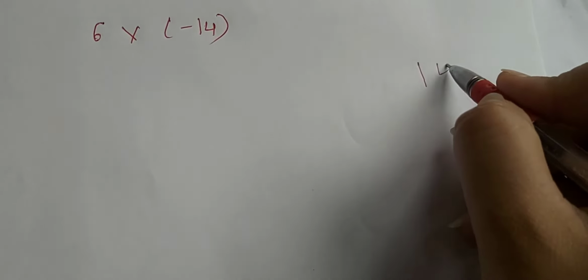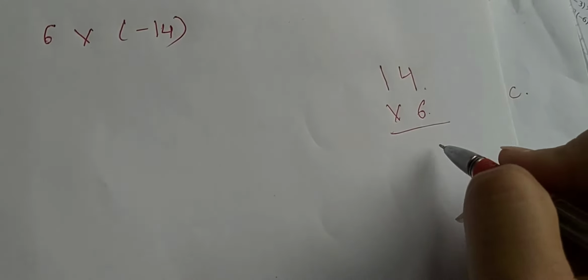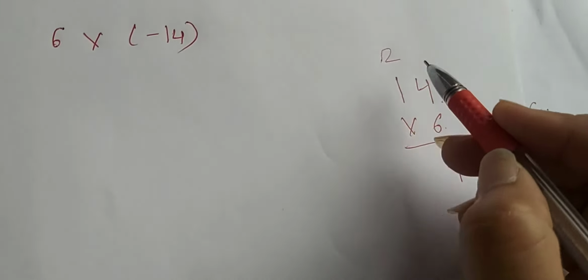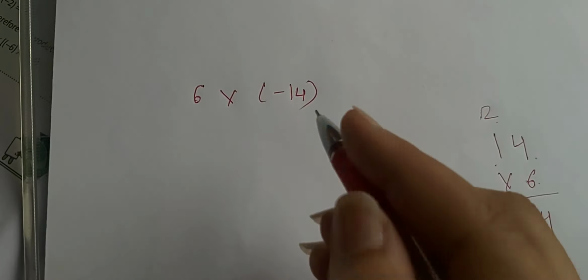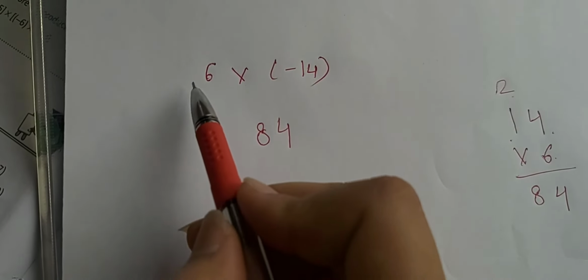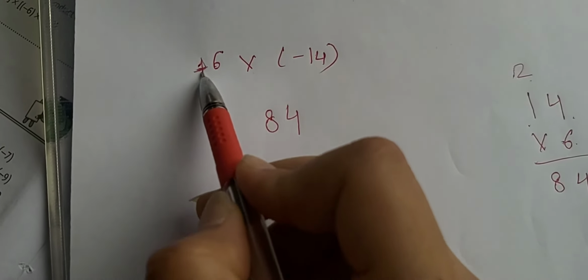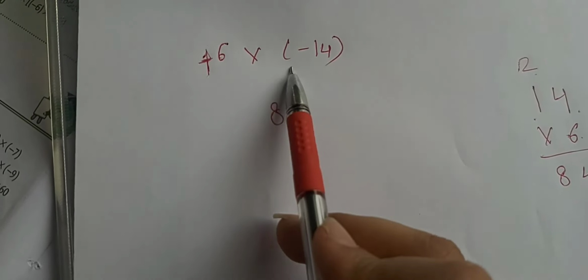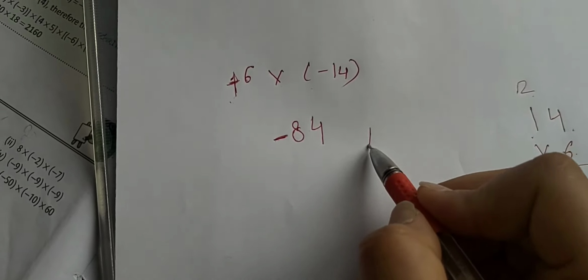How do we multiply? 14 multiplied by 6. 6 4s are 24, 2 carry. 6 1s are 6, 6 plus 2, 8. The answer is 84. Now what about the sign? Where there is no sign, we can say that there is a positive sign. When we multiply opposite signs, the sign comes negative. So the answer is minus 84. Now moving to the next question.